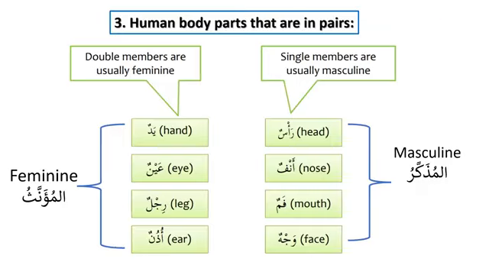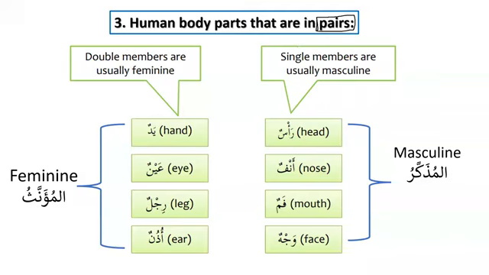In today's lesson, point number 3 that we are going to learn is that human body parts that are in pairs are feminine. So the human body parts that are in pairs, they are feminine. Number 1 is the real gender. Number 2, the nouns that end with ta marbuta.